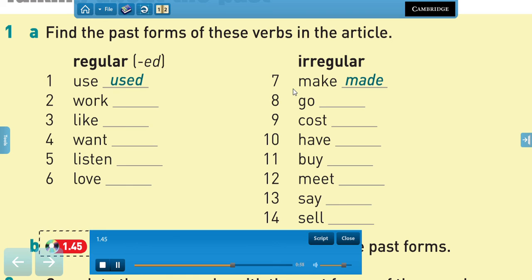9, cost. Pay attention that in the case of cost, the verb remains the same. Cost and cost. It doesn't change, but it's also considered irregular.